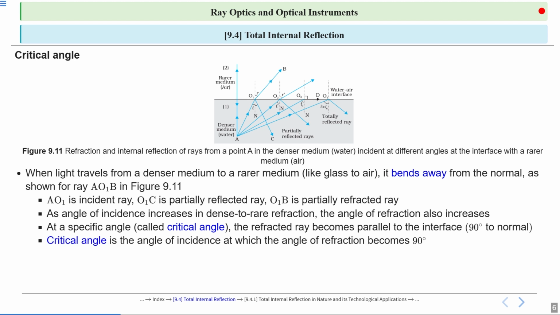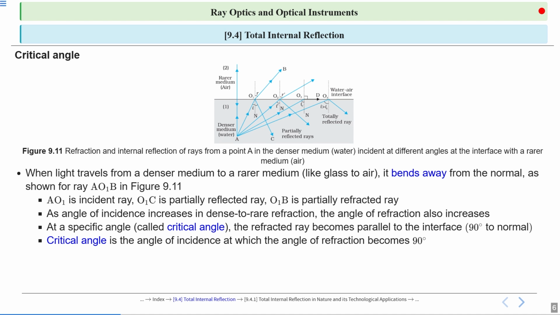Now, the critical angle is the angle of incidence at which the angle of refraction becomes 90 degrees. Look here, this one, AO3, is the incident ray.